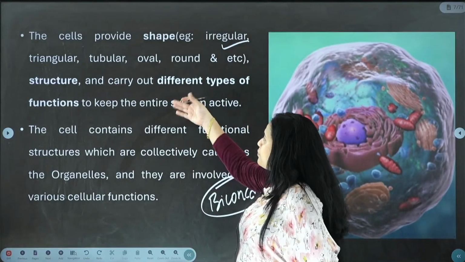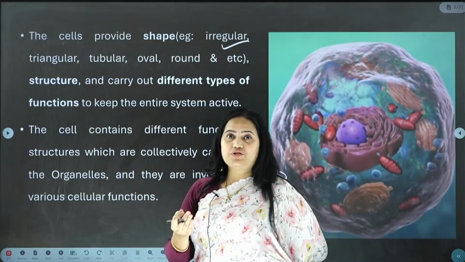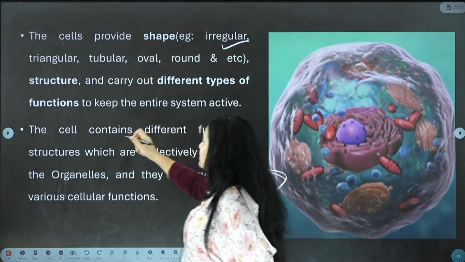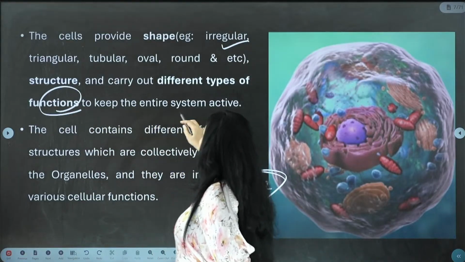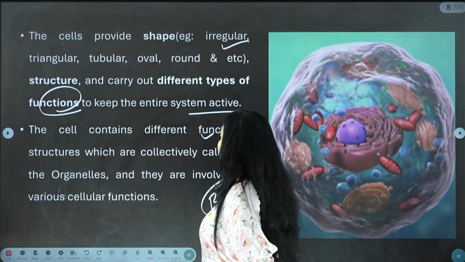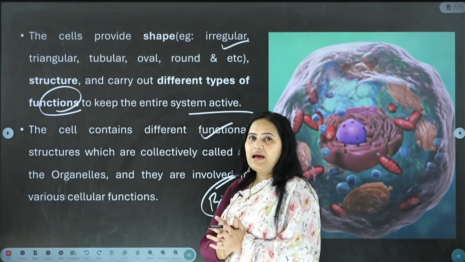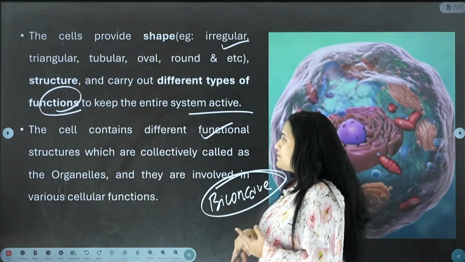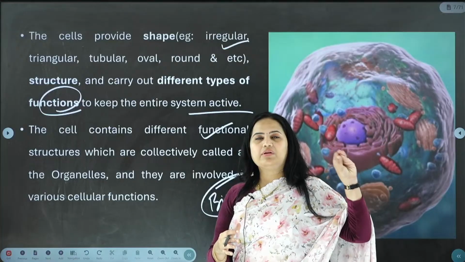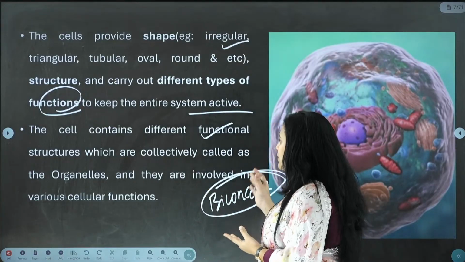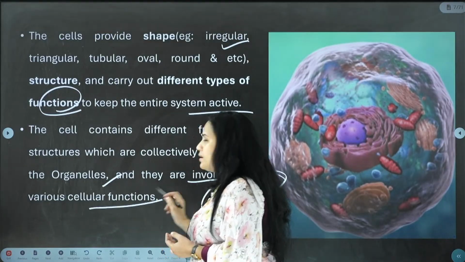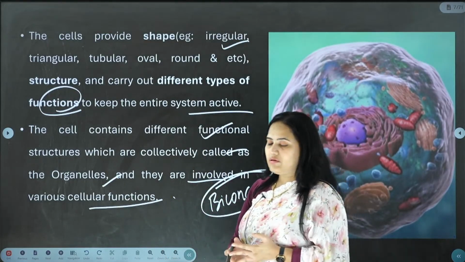So, the purpose of the cell: definitely it has some functions to perform. Apart from that, it provides shape. It has different functions to perform and keeps the entire system active. And next, the cell consists of different functional structures. Inside the cell there are different organelles, and each organelle is responsible for different functions. Collectively they are called organelles, and they are involved in various cellular functions. What do you mean by cellular functions?